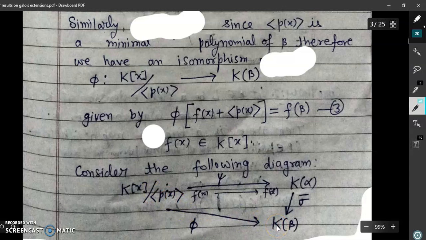This suggests that by composition of these, we have a path from K(alpha) to K(beta). Just note that this is the path.